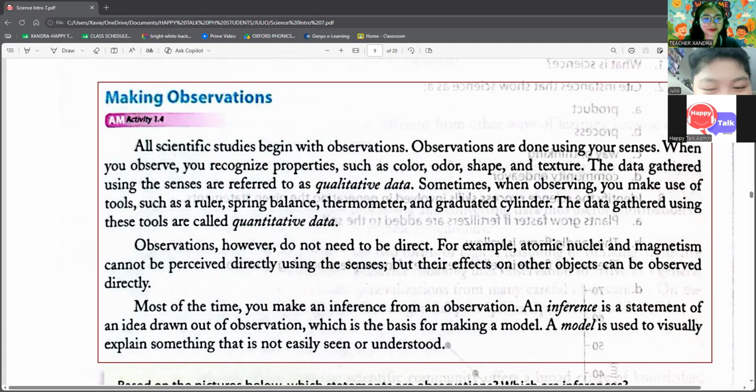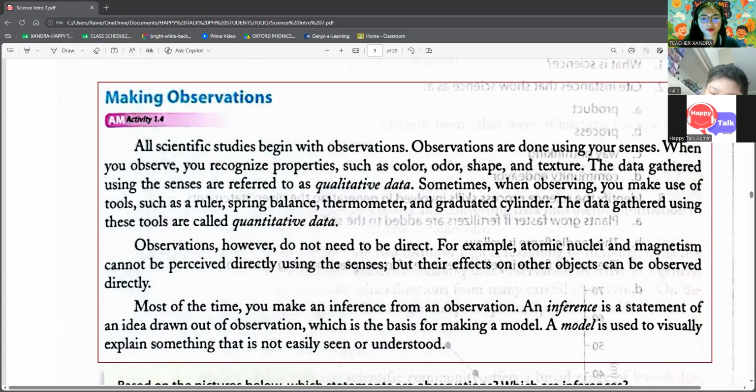All scientific studies begin with observation. Observations are done using the senses. When you observe, you recognize properties such as color, odor, shape, and texture. The data gathered using the senses are referred to as qualitative data.